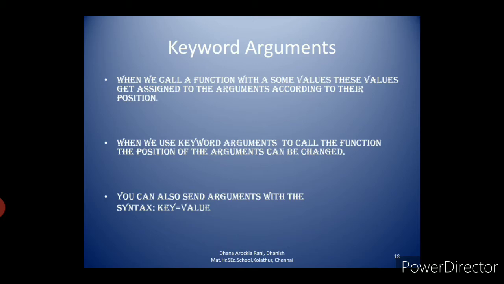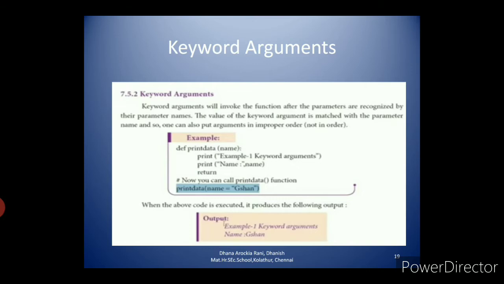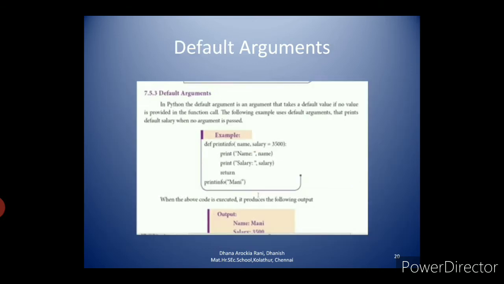Then the third one is default arguments. Take page number 95. What do you mean by default arguments? If no value is provided in the function call, it will take the default value. So in Python, a default argument is an argument that takes a default value if no value is provided in the function call. While calling a function, if no value is provided, it will take the default value in the parameter list.